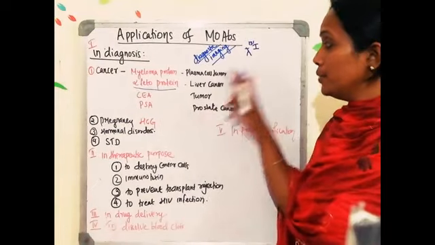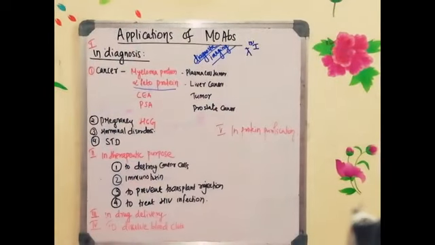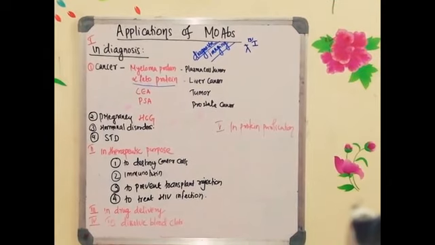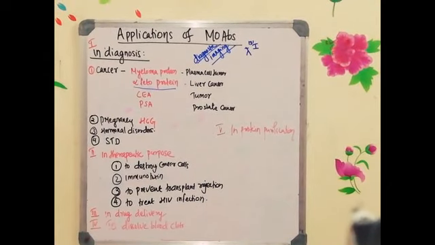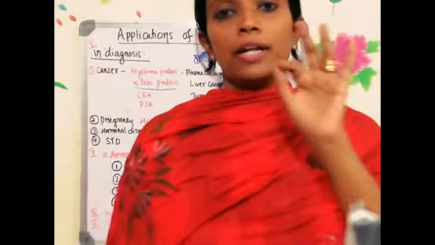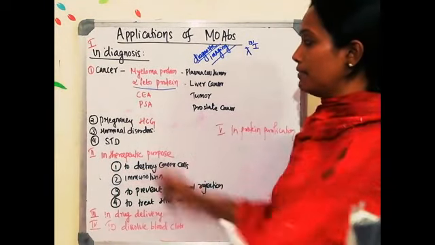You inject that antibody into the patient, remembering that it is conjugated with the radioactive isotope, iodine 131. Since it is a monoclonal antibody, it is very specific for the particular antigen you are looking for, either carcinoembryonic antigen or alpha fetoprotein.